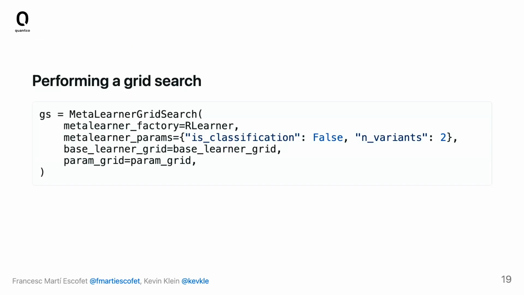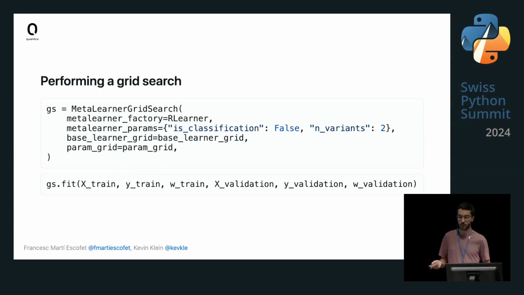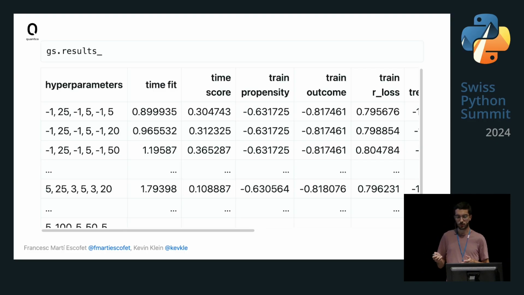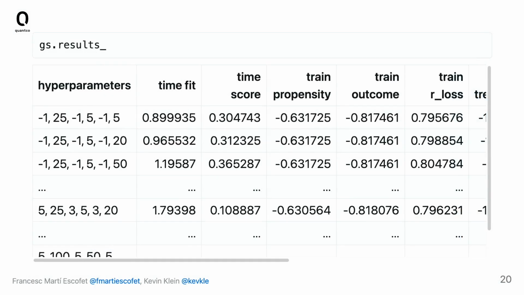And now we would be able to pass all this to an object called meta-learner grid search. We just need to pass the type of meta-learner, which is an R-learner, and also the different parameters that we're going to use, and the grids that we defined before. And we would just need to call fit with some part of our data as a train set and some part as a validation set. Then this would give us some results, which would give all the results for all of the combinations of the hyperparameters.